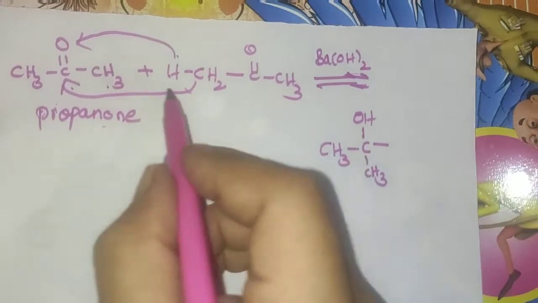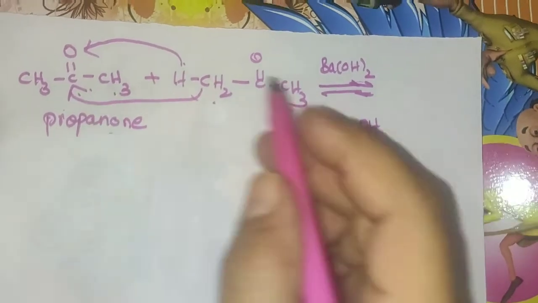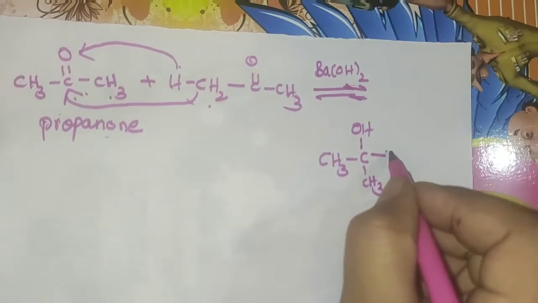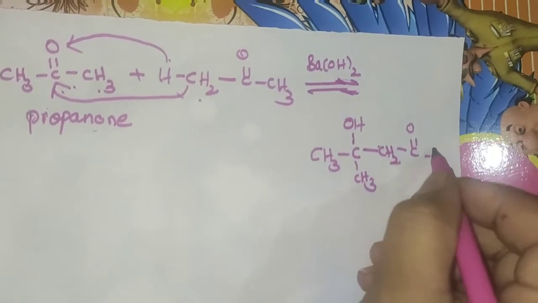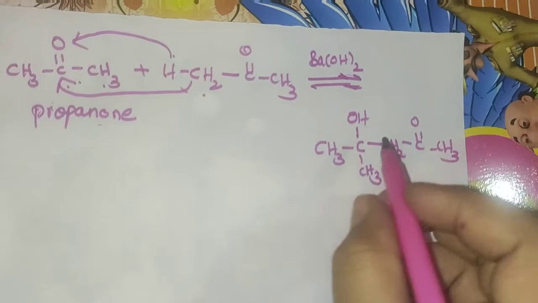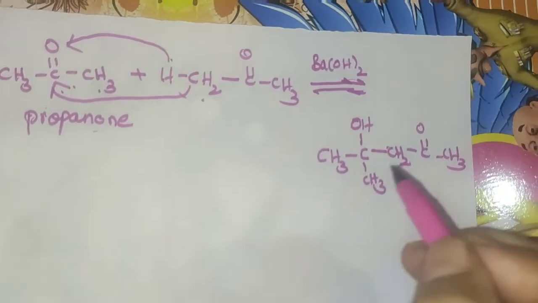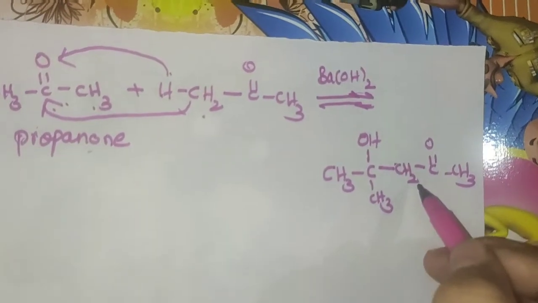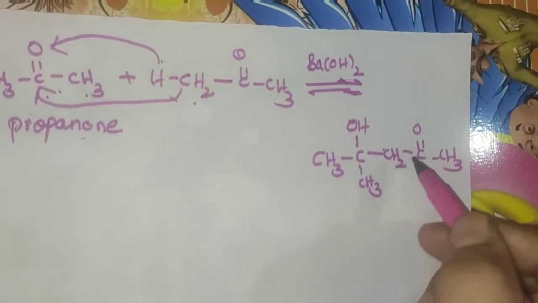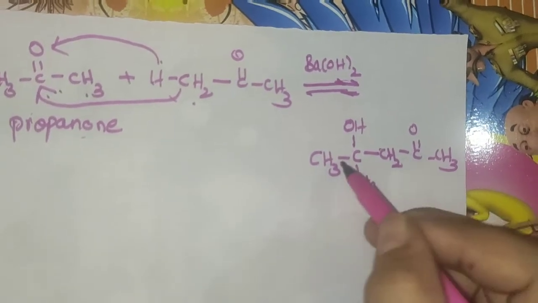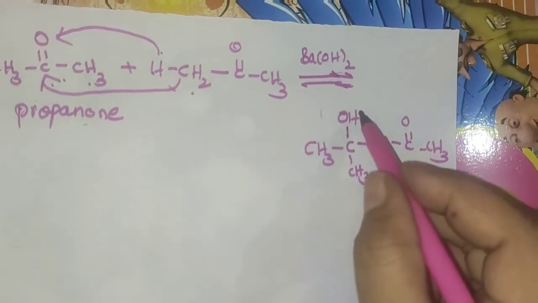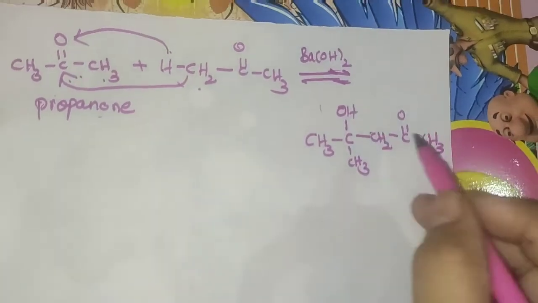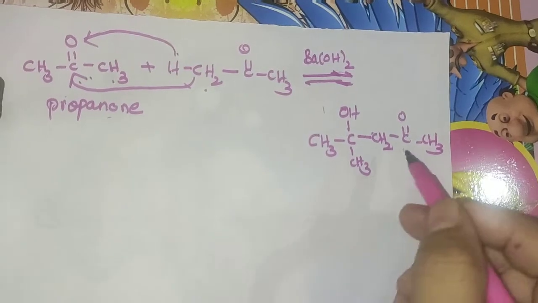Then similarly this CH2 is bonded to this carbonyl carbon atom, and the remaining product will be as it is in the reactants. You can see the functional groups present here: ketone as well as one hydroxyl group, that is alcoholic group. So this product is known as ketol.